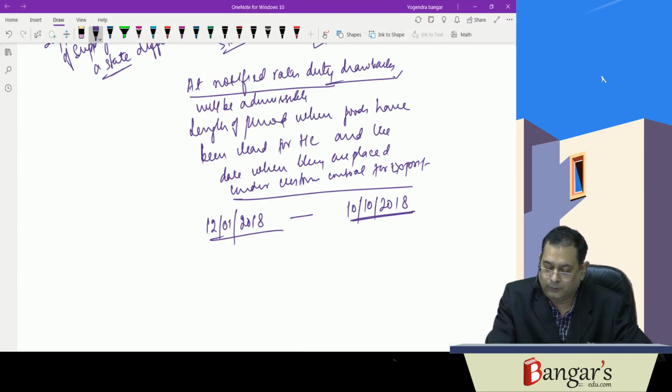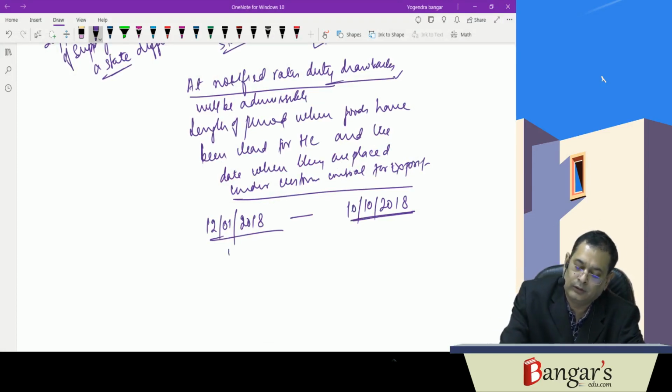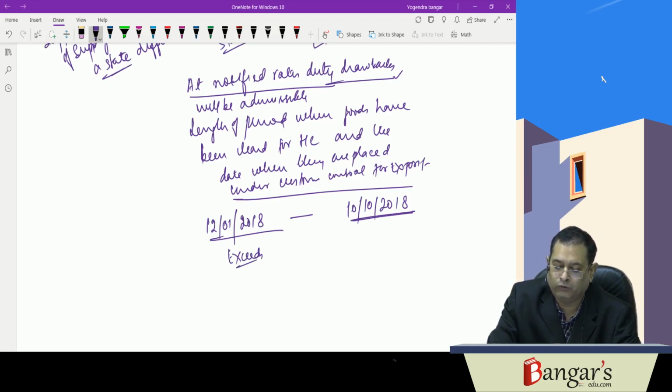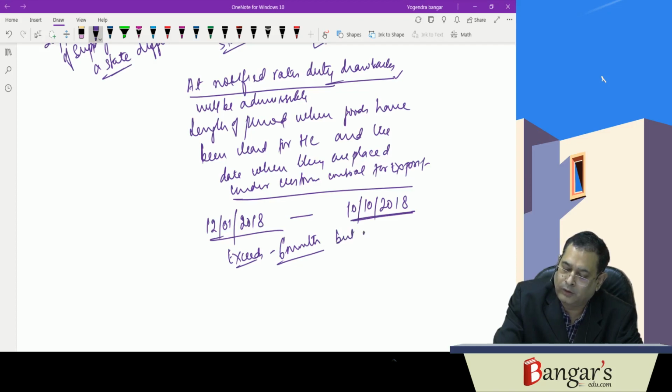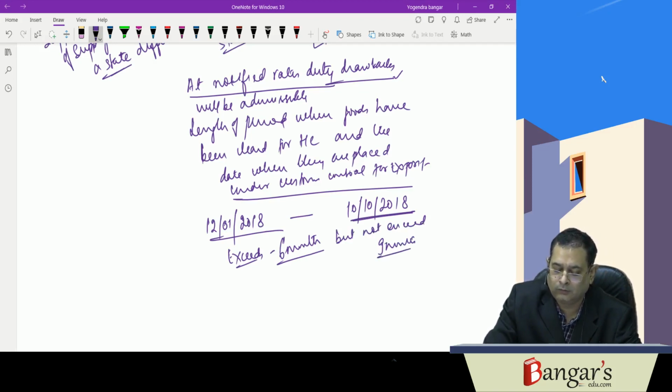So here the period exceeds, say, February, March, April, May, June, July, August, September and October, so it exceeds 6 months, but not exceeding 9 months. On 12th of October, if the goods had been placed under customs control for export, it would have exceeded 9 months. So it's not exceeding 9 months.